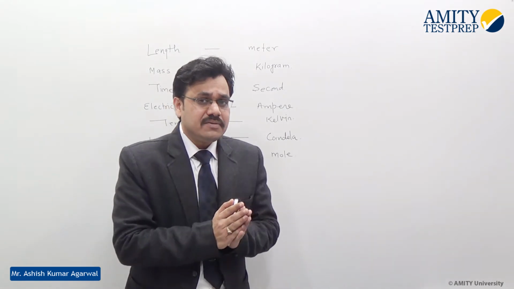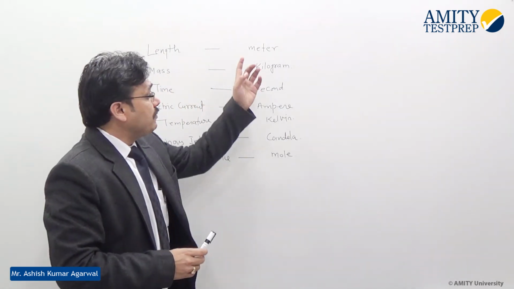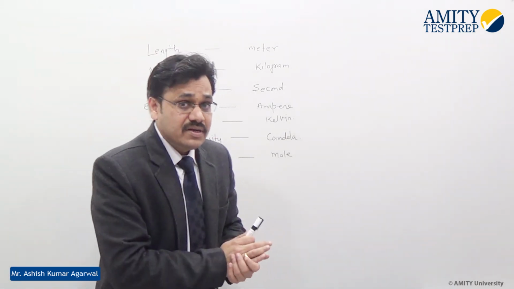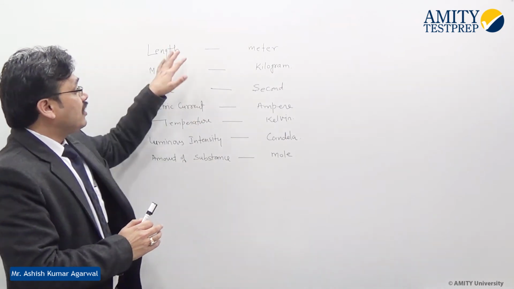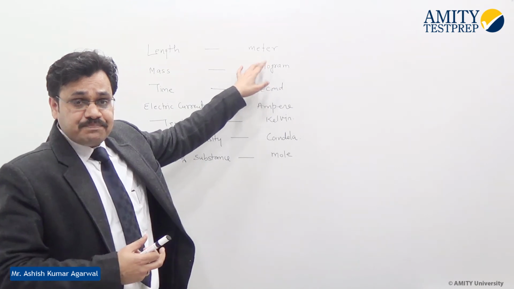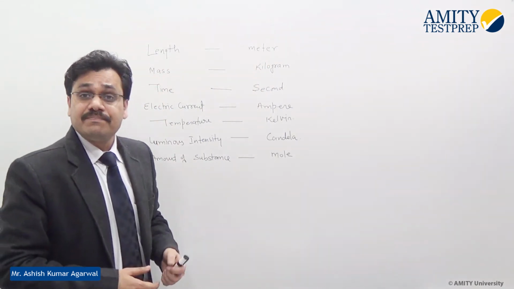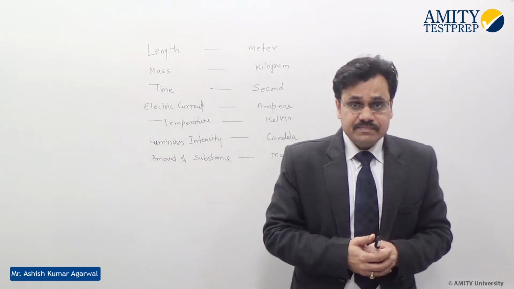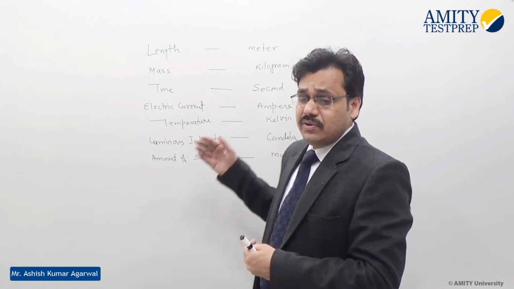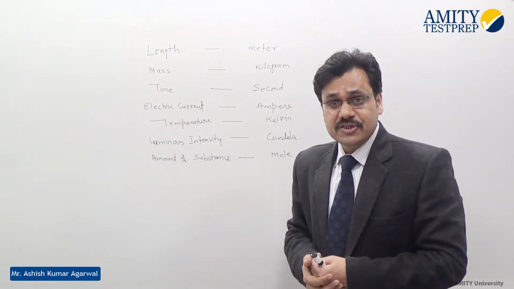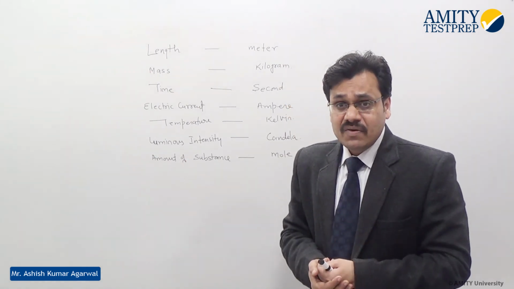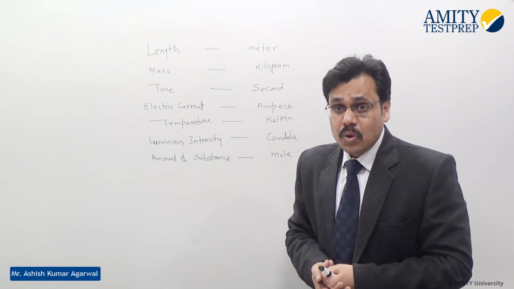In the international system, we use fundamental units. For every fundamental physical quantity, there is a fundamental unit, which you can see over there. For length, you need the meter. This is the standard unit. For mass, you have the kilogram. For time, you have the second. For electric current, you have the ampere. For temperature, you have the kelvin. For luminous intensity, it is the candela. For amount of substance, it is the mole.